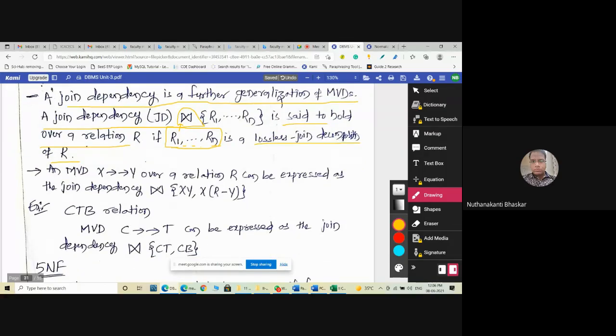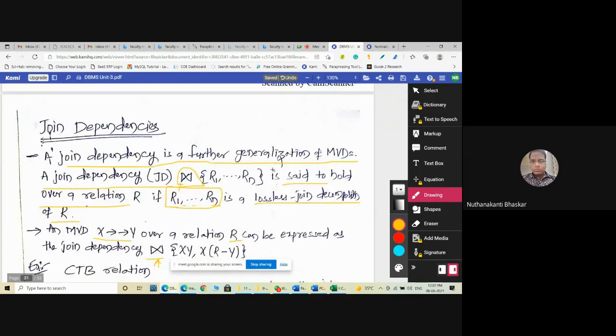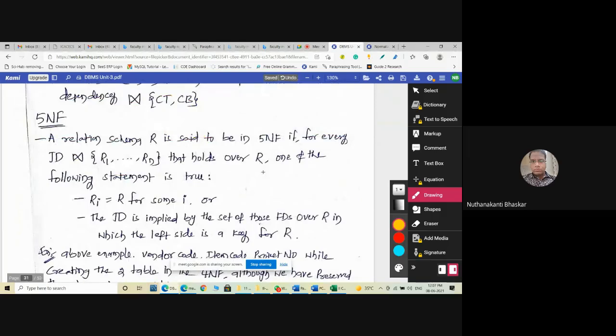That is the lossless join dependency of R. You need to decompose into smaller relations, but you maintain a join dependency so that we do not get any data loss. That is what lossless join dependency is. In the same way, an MVD X determines Y on a relation R can be expressed like this: join dependency of (X, Y) and (X, R minus Y). So this is exactly the fifth normal form, which must contain the join dependency. Clear? All of you clear?